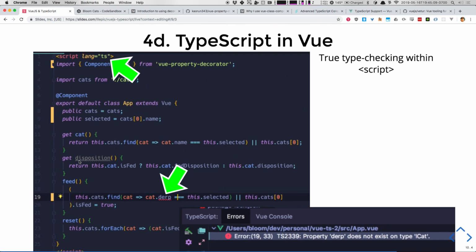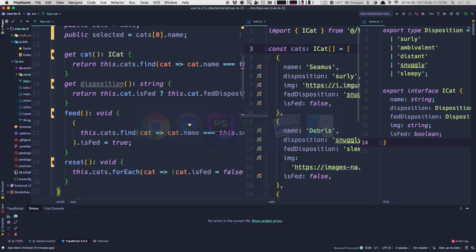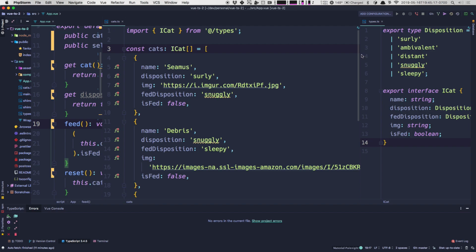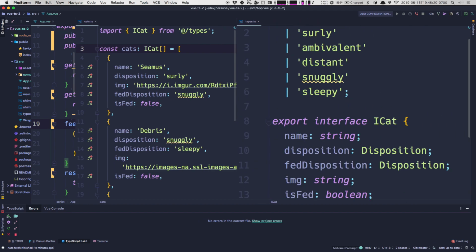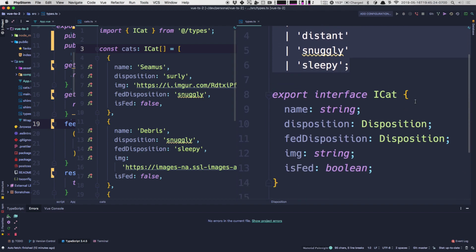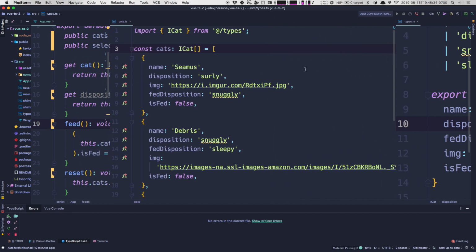And it looks like this in code. I'm just going to pull this up over in my IDE so you can kind of see it. So here's what we've done really fast. We've got our disposition type right here, our union. We've got our interface for a cat right here, because look at this. These are the things we expect. Name, disposition, is fed as a Boolean. Then I've got my cats, just an array of cat objects.